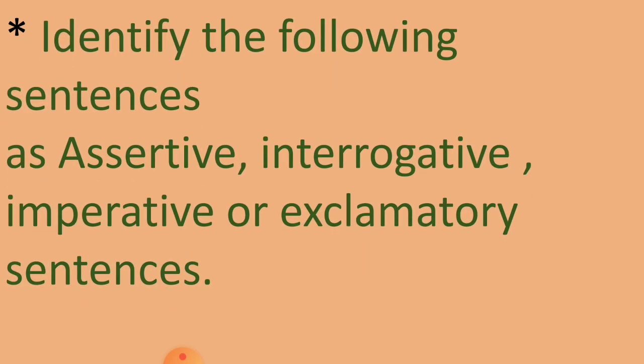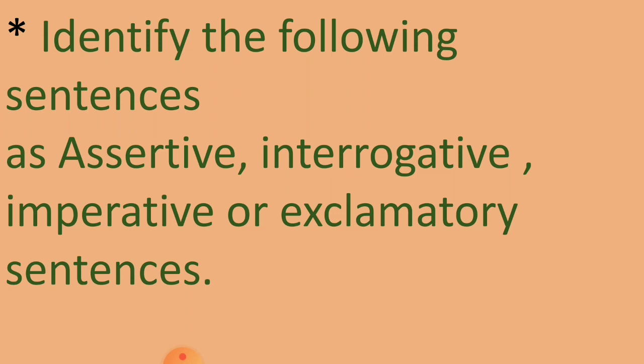Now, when we studied the assertive sentence, interrogative sentence, imperative sentence, and exclamatory sentence, we understood, children, that assertive sentences state something or deny something.